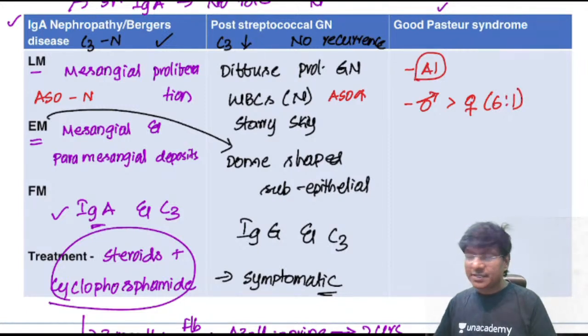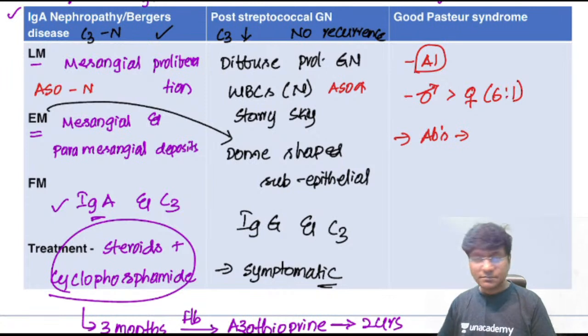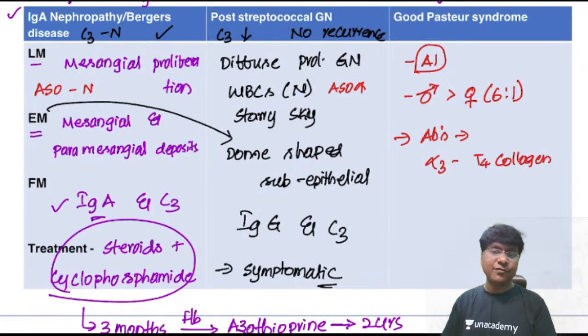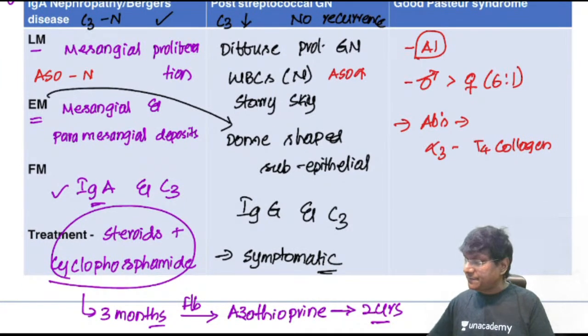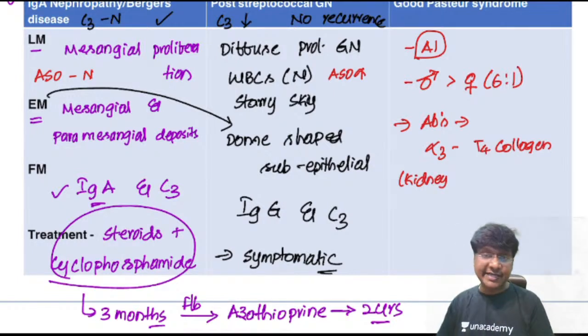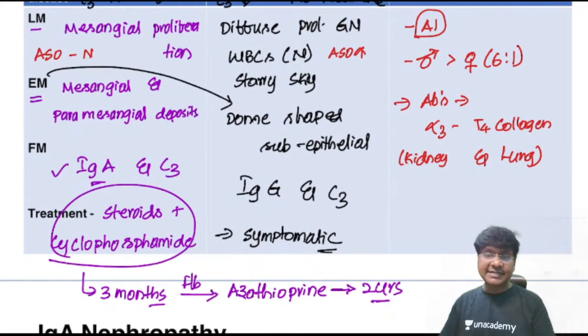And when I use the word autoimmune, antibodies are being formed. These antibodies are formed against the alpha 3 chain of type 4 collagen. This alpha 3 chain of type 4 collagen is present within the glomerular basement membrane, that is the kidney, and it is also present in the alveolar basement membrane, that is the lung.